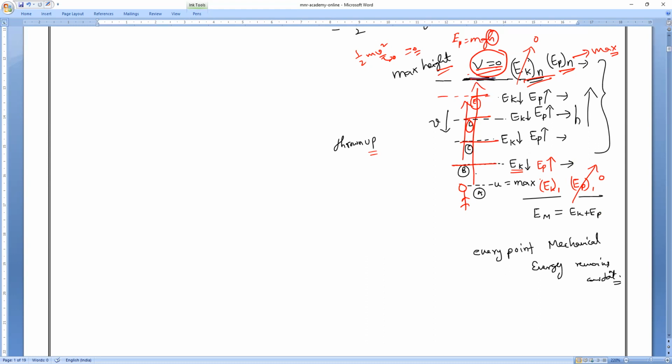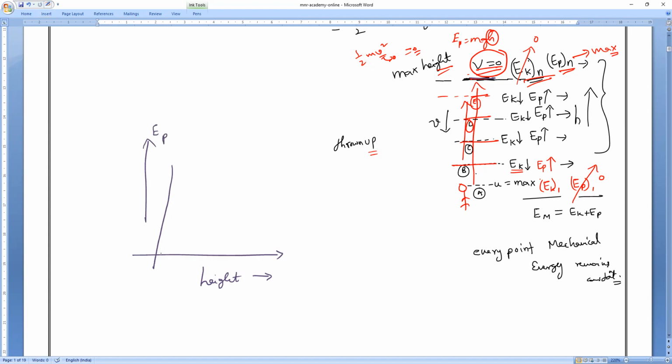Now I will draw the graph of the variation of potential energy with height. As height increases, is potential energy increasing or decreasing? Increasing. So let me draw the graph: height on the x-axis and potential energy on the y-axis.